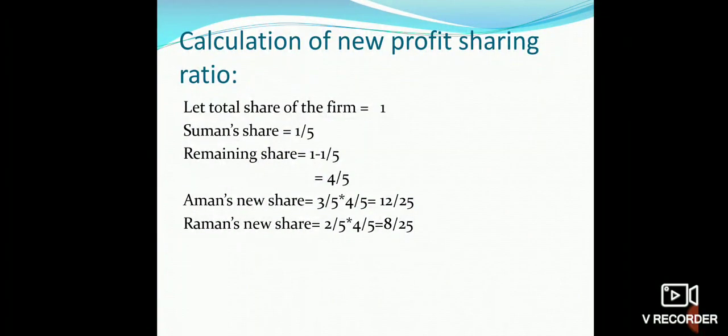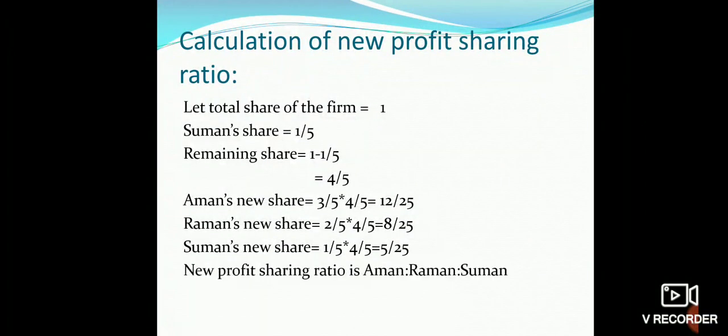And Suman's share will be 1/5 multiplied by 4/5. In this way, we will calculate the ratio. So new profit sharing ratio will come as 12:8:5.